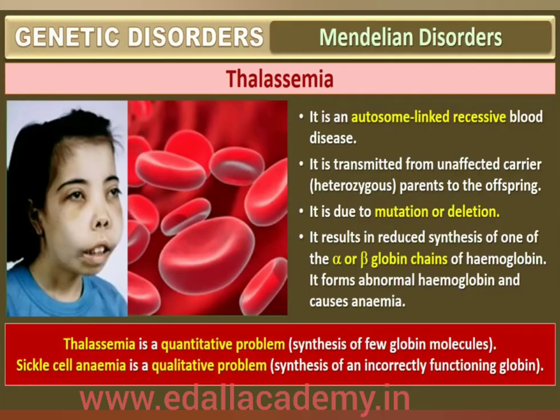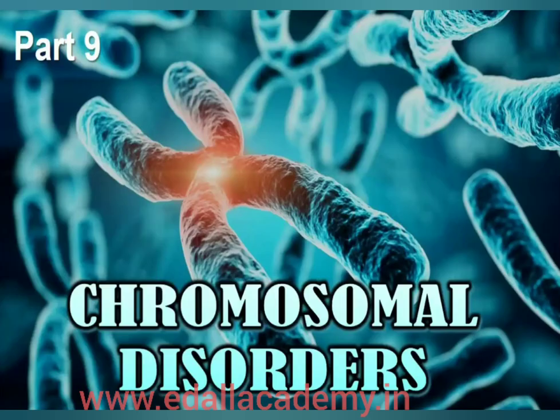Thalassemia differs from sickle cell anemia in that the former is a quantitative problem of synthesizing too few globin molecules, while the latter is a qualitative problem of synthesizing an incorrectly functioning globin. It is followed by chromosomal disorders.